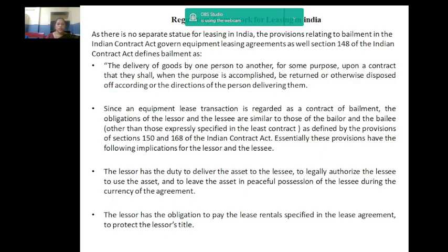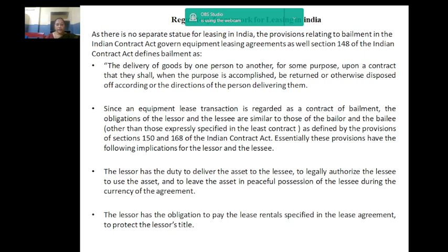Next, we move on to the regulatory framework for leasing in India. As there is no separate statute for leasing in India, the provisions relating to bailment in the Indian Contract Act govern equipment leasing agreements. Section 148 of the Contract Act defines bailment as the delivery of goods by one person to another for some purpose upon a contract that they shall, when the purpose is accomplished, be returned or otherwise disposed of according to the directions of the person delivering them.